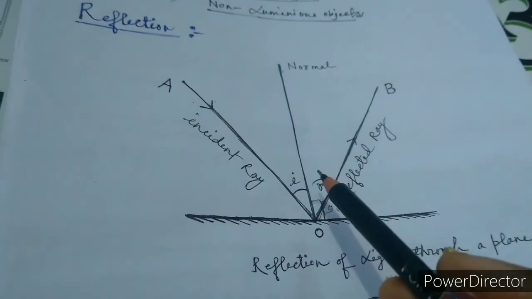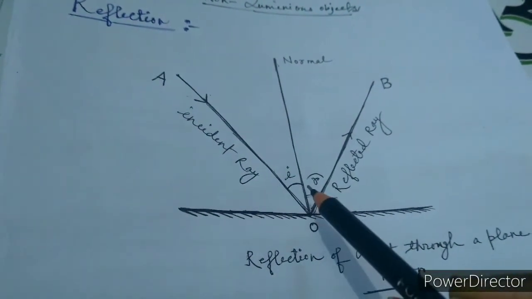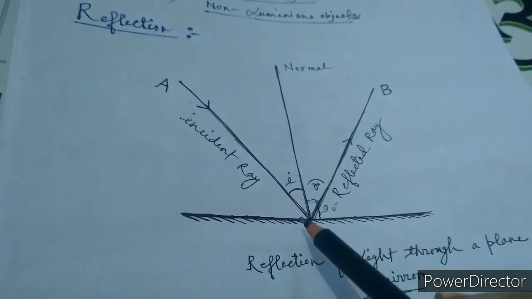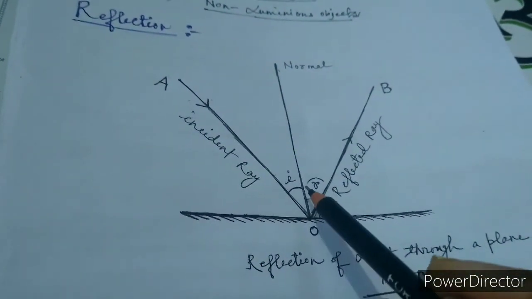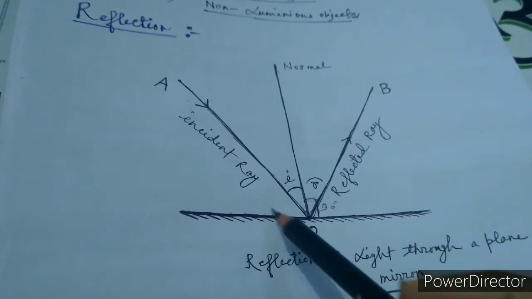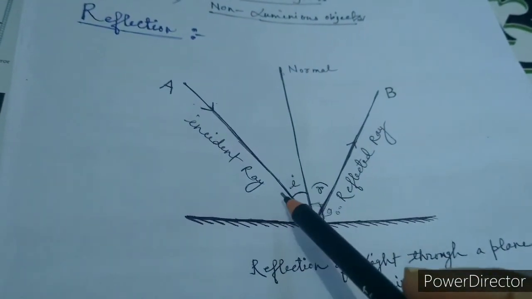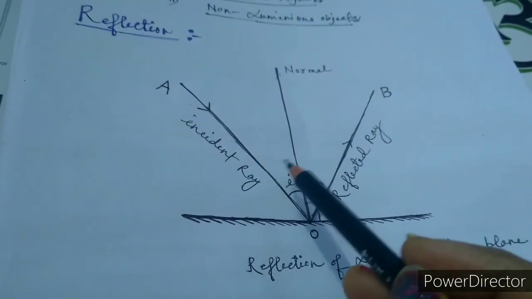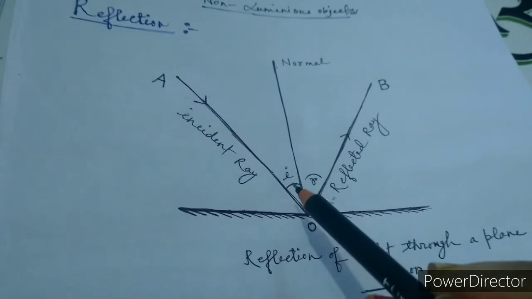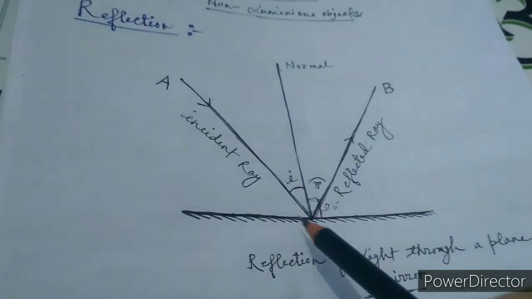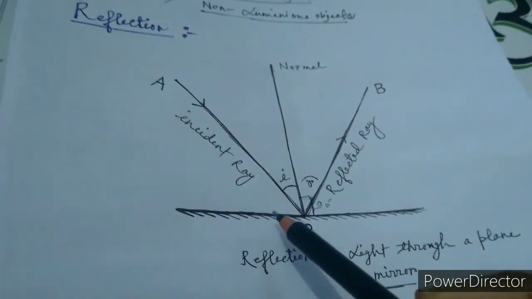Now incident angle. What is the incident angle? The angle between the normal and this incident ray is known as the incident angle. Sometimes students think that this angle is the incident angle. So no. The angle which is made between the normal and the incident ray is known as the incident angle, not the angle which is made by the surface and the incident ray, not this one.